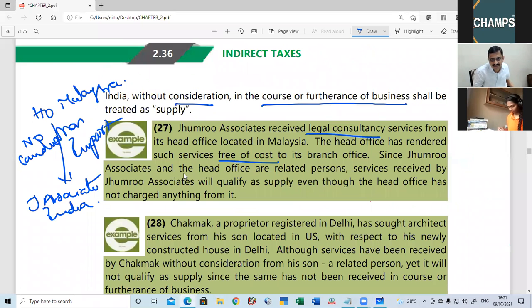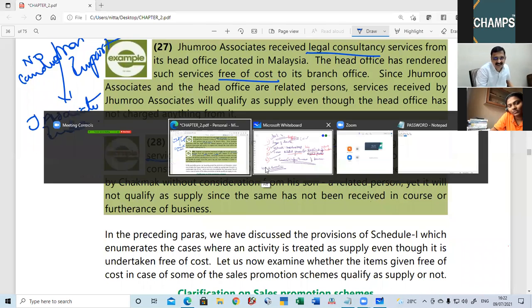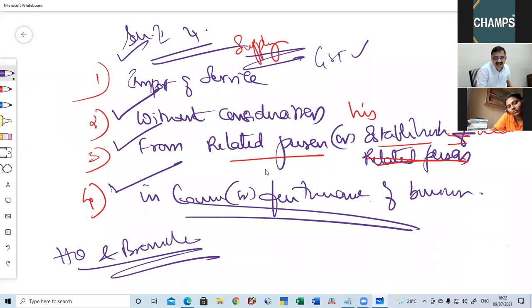Okay. Now Checkmark, a proprietor in Delhi, sought architect service from Sun, located in US. Now let us check the conditions.